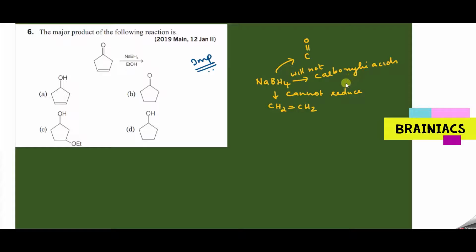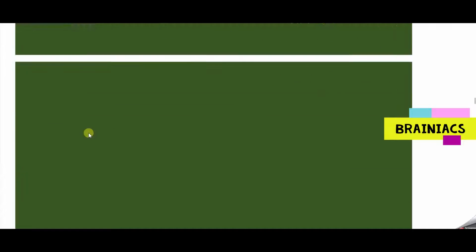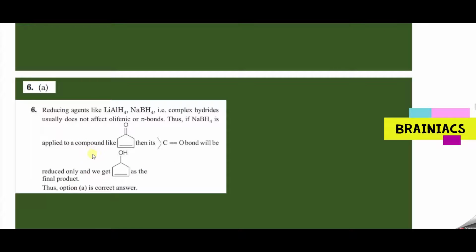Okay, who can reduce carboxylic acid? It can be reduced only by our famous compound lithium aluminum hydride. These things you should remember. So here the answer is option A, exactly. Here the carbonyl group is there, that will be reduced to alcohol. Hydrogen will be added to both sides and you will get the first compound. That should be the correct answer.